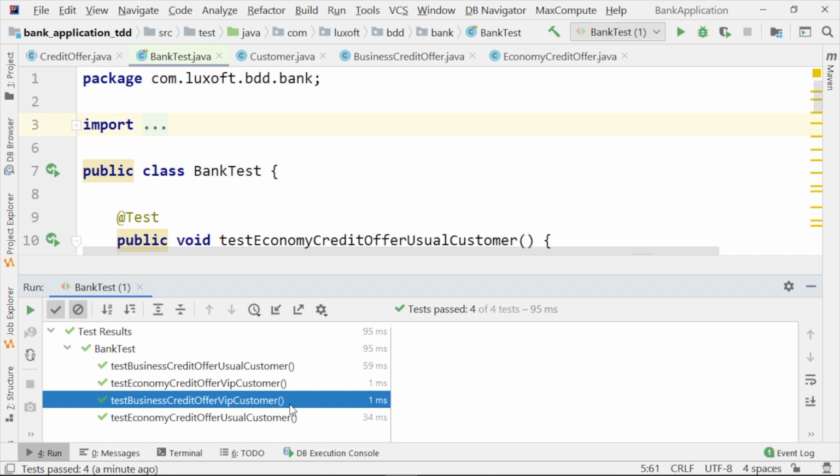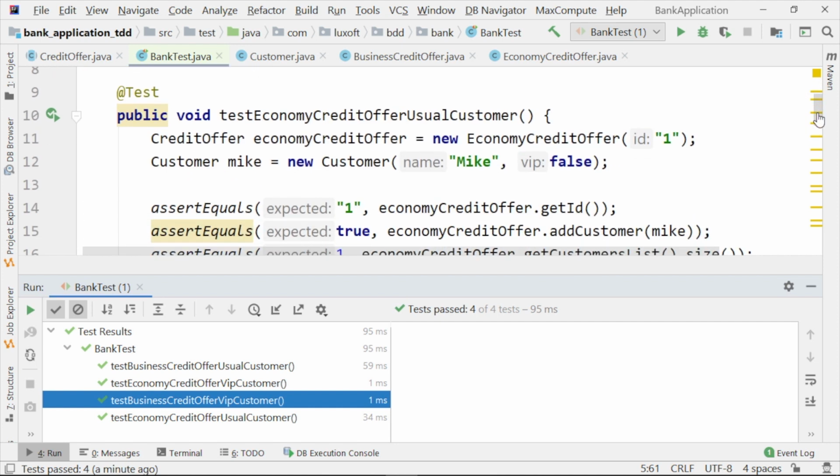But this is to show that the tests and the code are really tightly coupled. If we change something in the names of our methods or in the names of our business class, we should come here and also modify the test in order to synchronize how the business code looks like and to synchronize how the test code looks like.